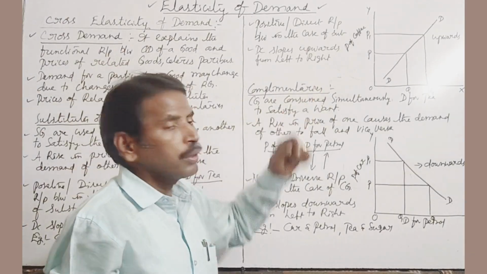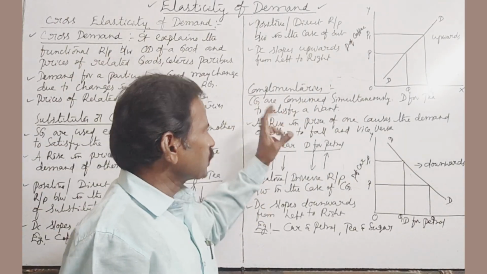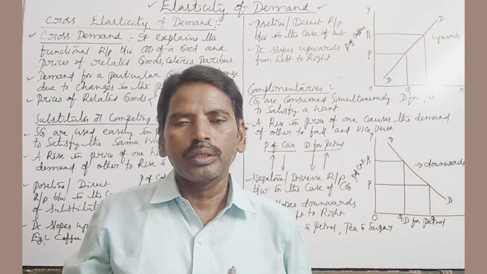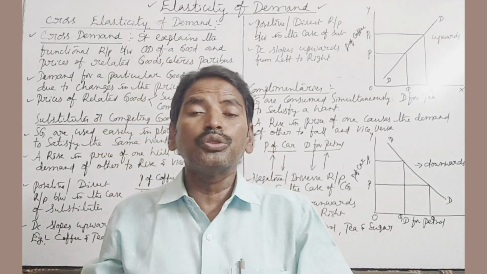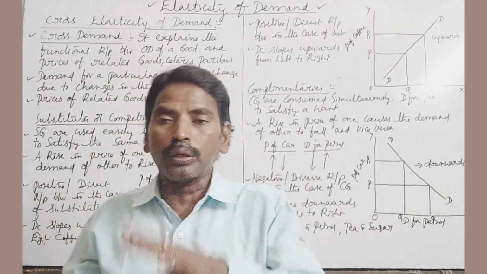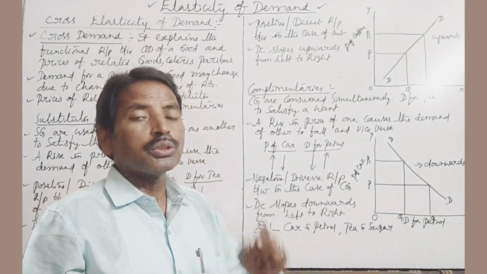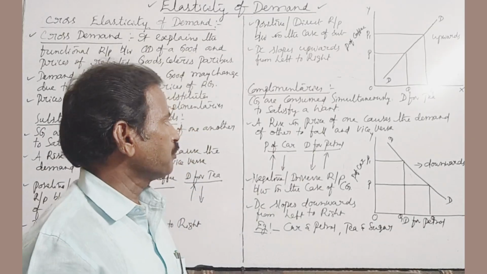Second one is complementaries. Complementary goods are consumed simultaneously to satisfy a want. Complementary goods are those goods which are consumed jointly, at a time, simultaneously to satisfy a want. Those goods are called complementaries.